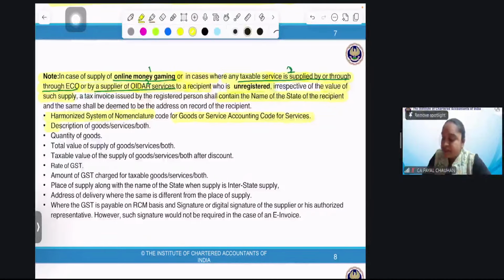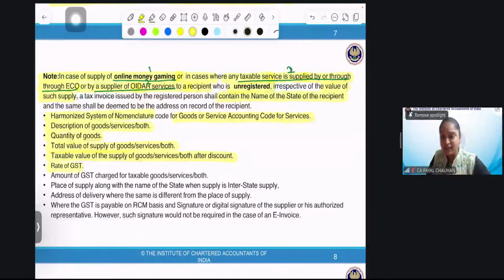Next, we have the description of the goods or service or both. This is then the HSN code and SAC code. Quantity of the goods, total value of goods or service or both. Then the taxable value of goods or service or both after discount. Remember, just 15 minutes ago, we did the value before discount. Then we put the discount. That's the value after discount, and that's the value on which the GST is applicable. So you have to mention the value before discount, the discount, and the value after discount.